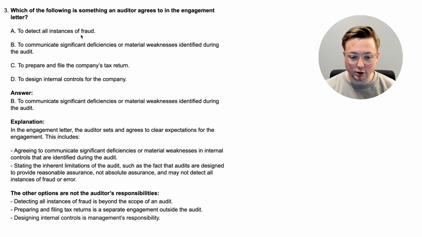Now let's talk about the other options. They are not the auditor's responsibilities. Detecting all instances of fraud, like we were talking about, is beyond the scope of an audit. Preparing and filing tax returns is a separate engagement outside the audit, so that's not going to be part of the engagement letter for an audit because tax returns are separate. And designing internal controls is management's responsibility. We talked about that in the second question. So those are some things that the auditors are going to agree to or communicate in the engagement letter. Now let's go to the next question.